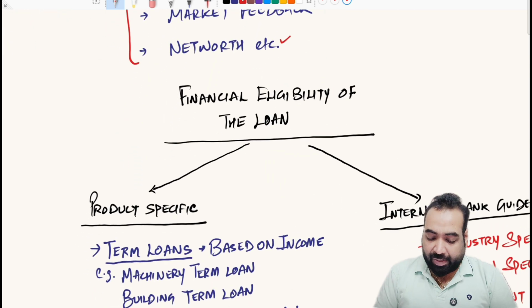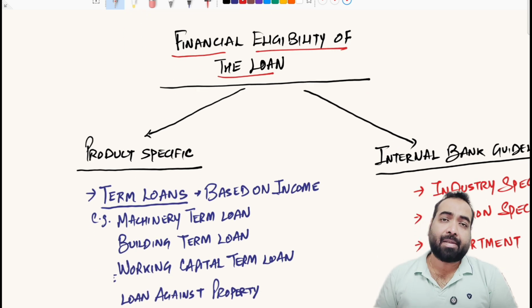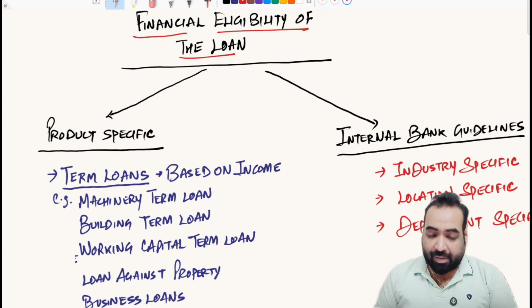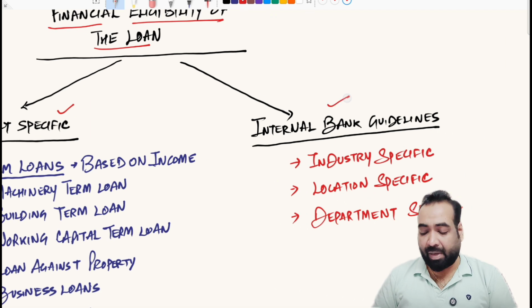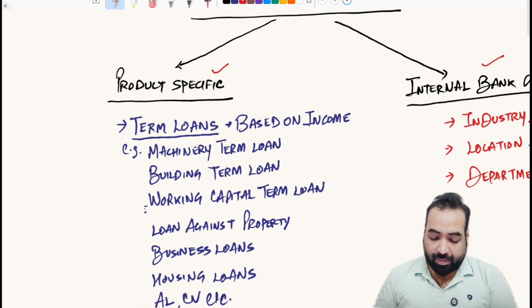Now, if we study the financial eligibility of the loan, there are many factors that impact it. I have classified them in two different parts. One is the product specific norms that impact the financial eligibility. The second one is the internal bank guidelines that can affect the financial eligibility of the borrower. So let's study one by one.